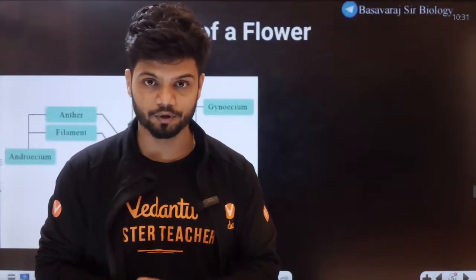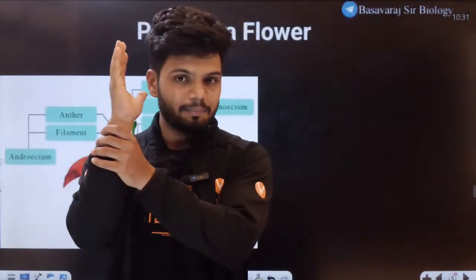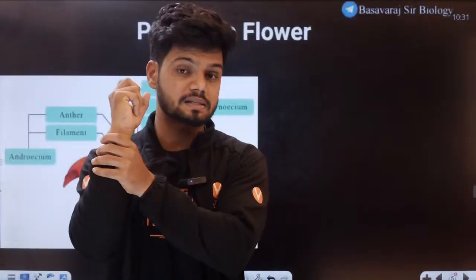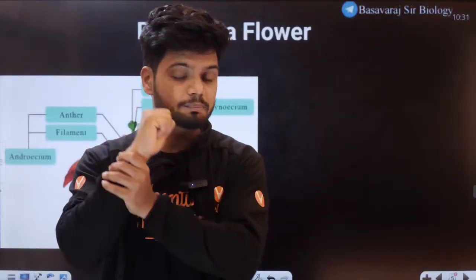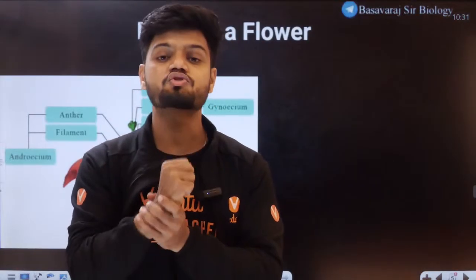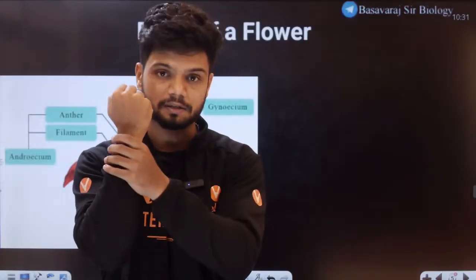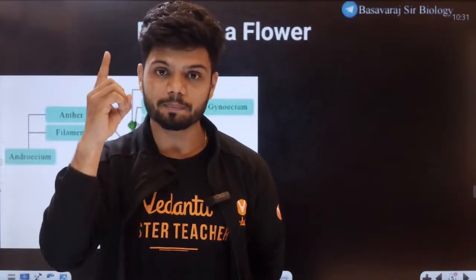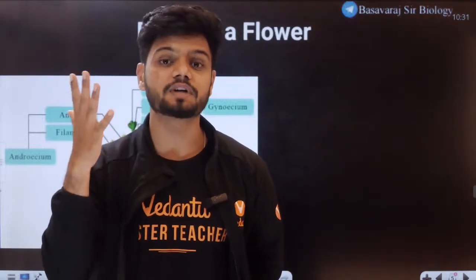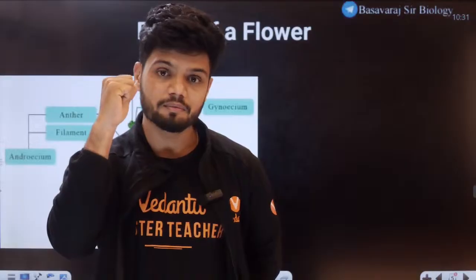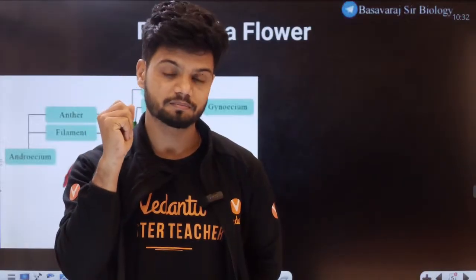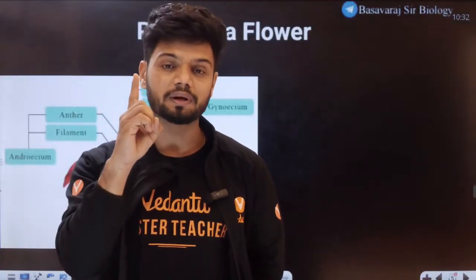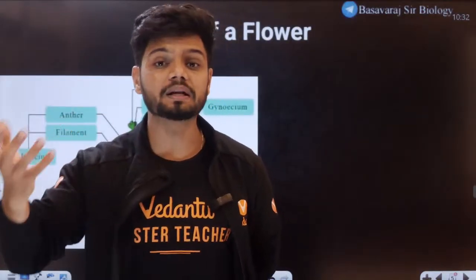Understand that first. Let's take this is my hand. My hand has multiple fingers. Similarly, there is a structure called the pistil in the plant. A pistil will have multiple carpels. One carpel, second carpel, third carpel, fourth carpel, fifth carpel. So a pistil can have many carpels. If there is a single carpel, it is called monocarpellary. If there are multiple carpels, multicarpellary.